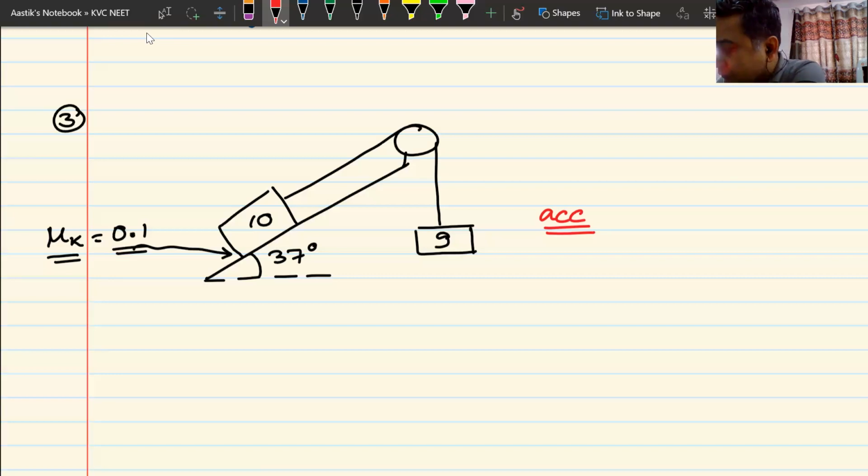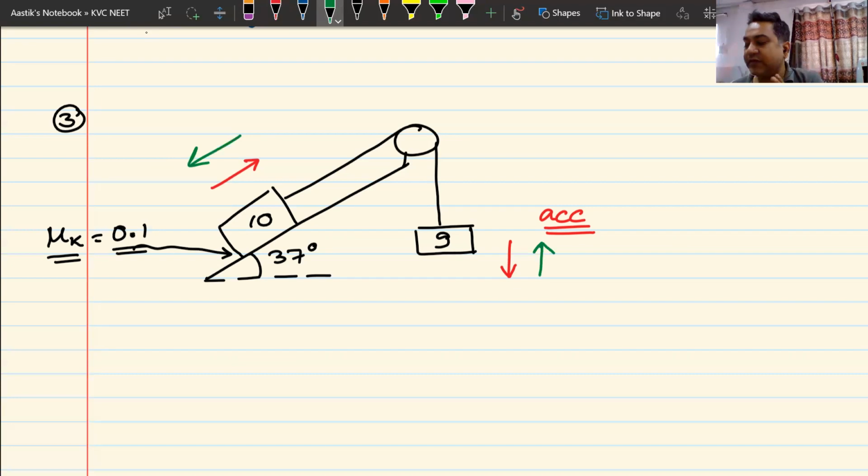Now, how will you understand that? There are only two ways in which this system can move. This block moves downwards and this block moves upwards, that is the red one. Or the opposite can happen: this block moves upwards and this block moves downwards. There are only two possibilities, either the red direction or the green direction. What do you think? Red or green?